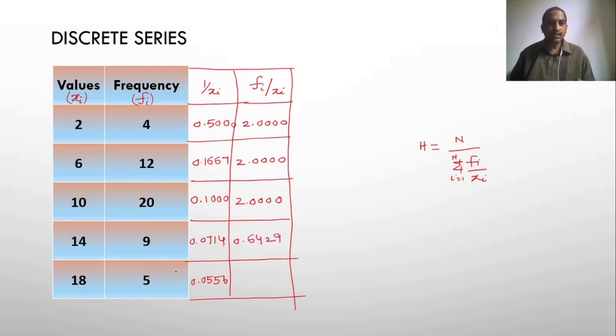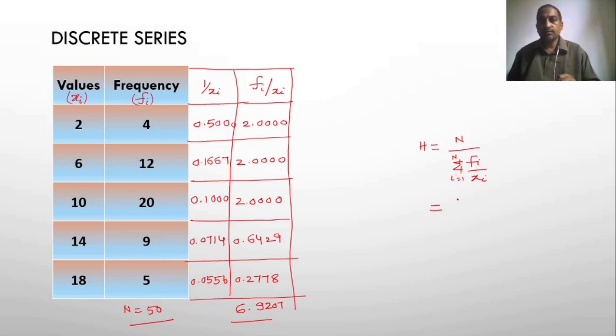0.6429, and 5 into this is nothing but 0.2778, right? So you take the total of this one, this value is 6.9207. Just substitute in the formula. The total frequency is nothing but 50.